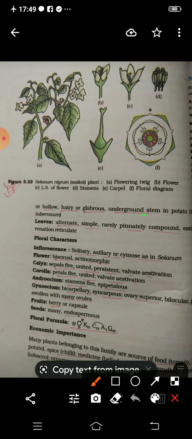Whenever you describe a plant, you should remember the various headings in your mind so that the description does not go wrong. Otherwise, if you skip any one in between, your description will be completely wrong. So you have to follow the sequence, like I told you: vegetative characters, stem, leaves, floral characters, then fruits, seeds, floral formula, floral diagram, and the economic importance. And I think you understand what I am trying to tell you. In this lecture I just wanted to tell you all these things.